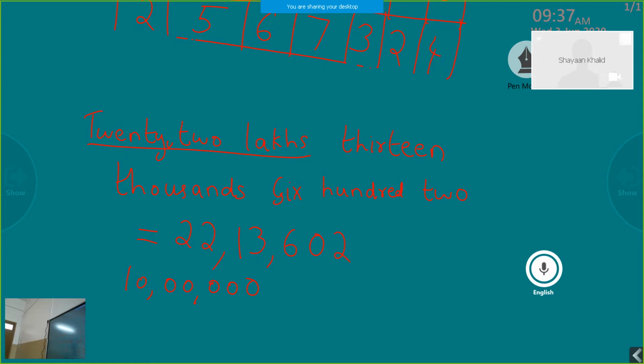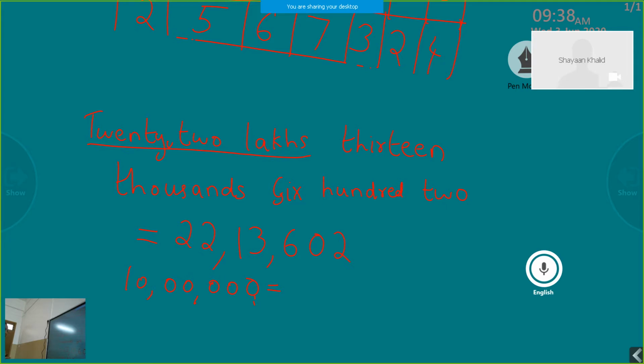This is the smallest 7-digit number. How will you write the number name for it? First of all, we divide it into groups. The first group, the ones period, consists of 3 digits, which are all zeros. The second group, the thousands period, consists of 2 digits, which are 0 0, and the lakhs period consists of 2 digits, which are 1 and 0.